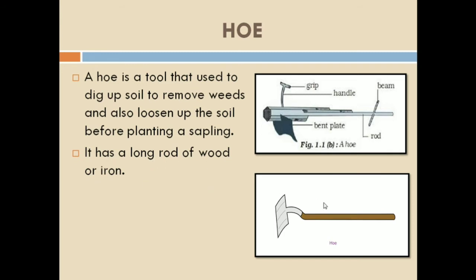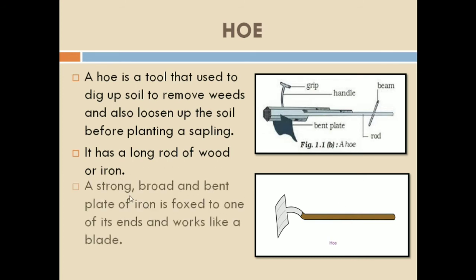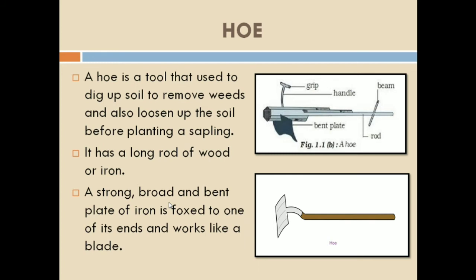It has a long rod of wood or iron. You can observe in the picture, in this one it is made of wood, and in this picture it is of iron. So it is a long rod of wood or iron, and this rod is used for holding the hoe. A strong, broad and bent plate of iron is fixed to one of its ends and works like a blade.